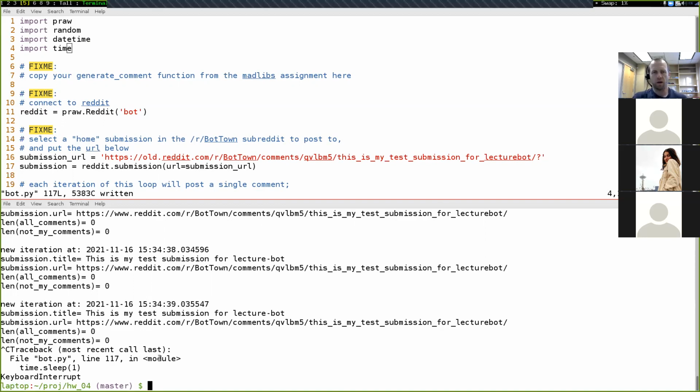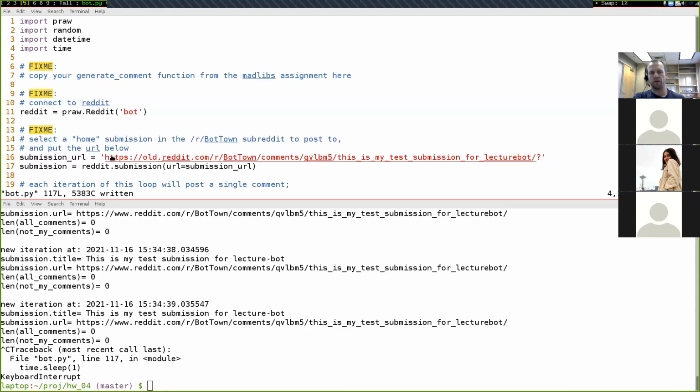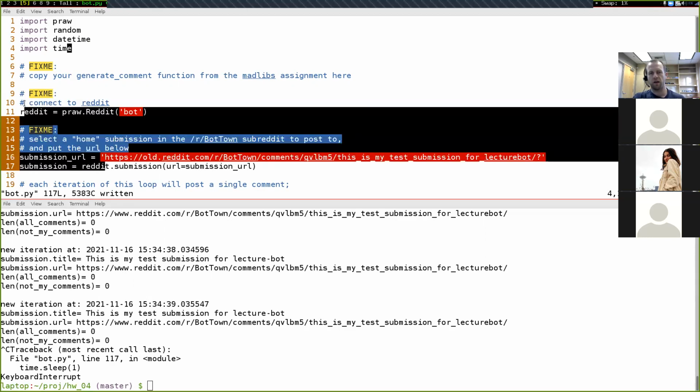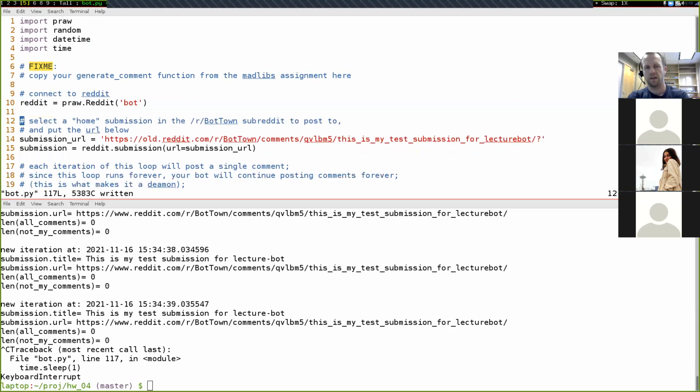Let's see, one last thing that I'm going to do. We've fixed these two fix me annotations right here, gotten these two sections of code to work. And just to make things a little bit more organized for us, I'm going to go ahead and delete these lines from our file, just as a reminder that I don't have to come back there and look at that again. And we'll save that.